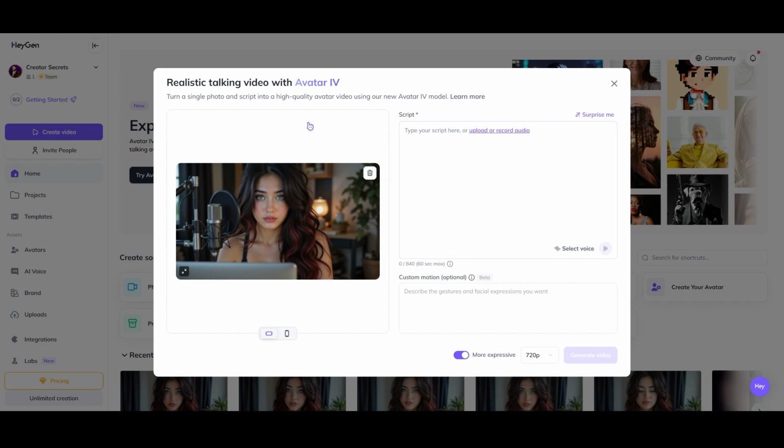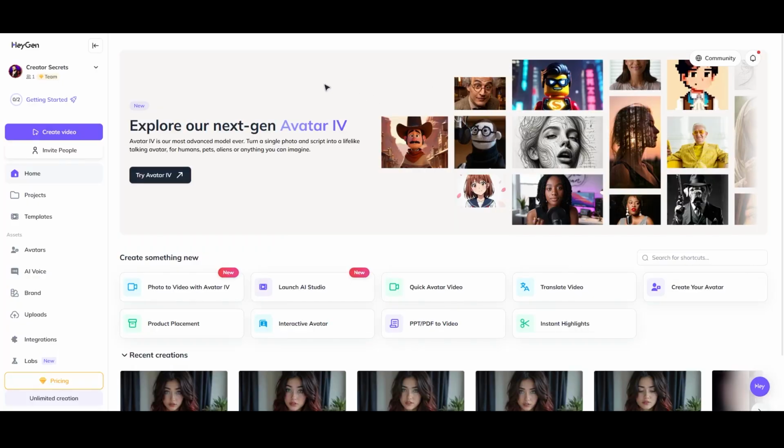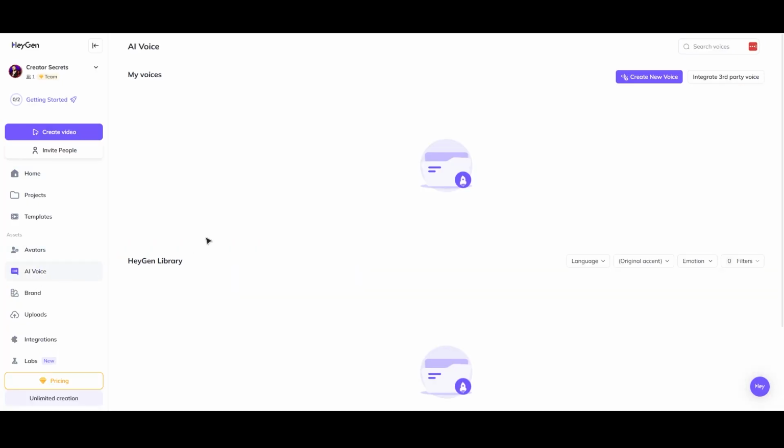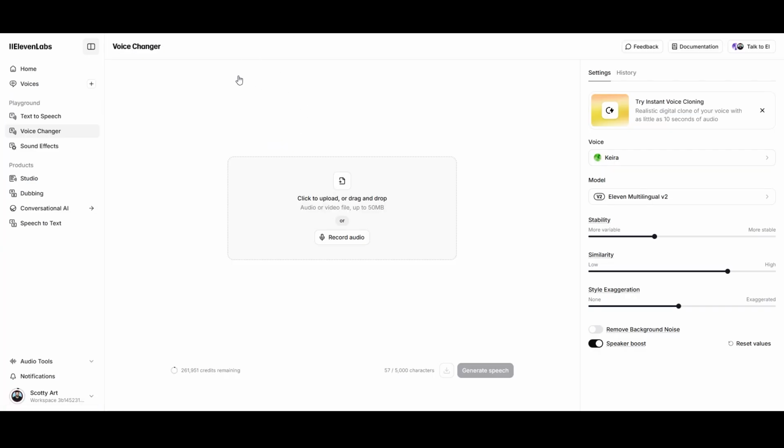But in order to actually train a model into HeyGen itself, we actually have to have a 2-minute long talking head video. And so you're gonna understand how to do that in just a little bit. For now, we just need to get a 1 minute long audio track in Kira's voice, basically saying anything, it doesn't really matter. Now you can create voices here in HeyGen if you come to AI voice. However, in my case, I like to use 11 Labs for all of my voices and sound effects.